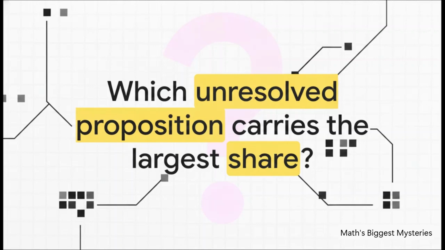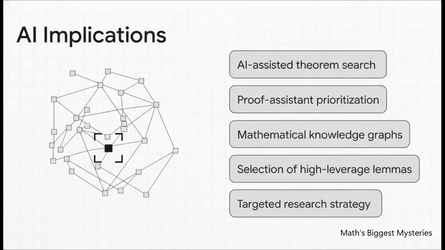But with Kevin O'Brown's UIM framework, we can ask the AI highly targeted questions. We can ask which unresolved proposition currently carries the largest share of the remaining proof structure. Instead of guessing, we can literally tell the AI to go hunt down the specific pressure points. By mapping out this structural pressure, AI can prioritize exact bottlenecks. It's a total game changer for how we formulate research strategies.